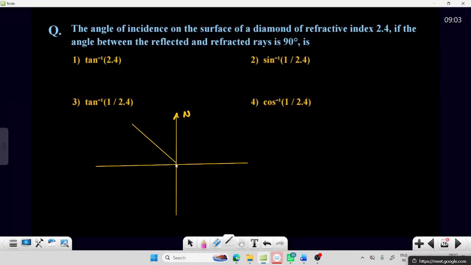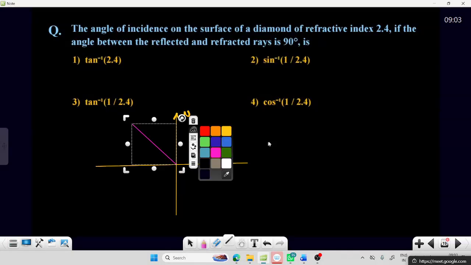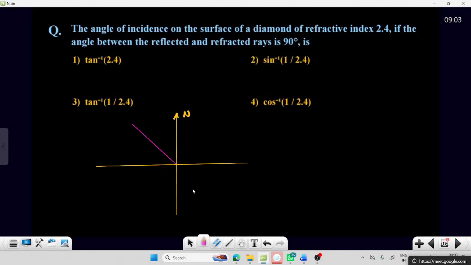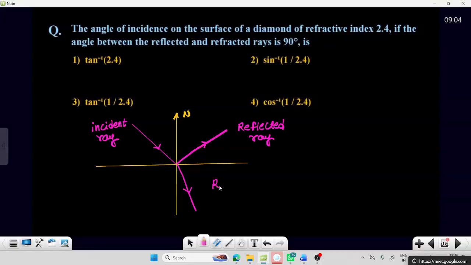This is the light ray, which is the incident ray, and this is the reflected ray, and this is the refracted ray.